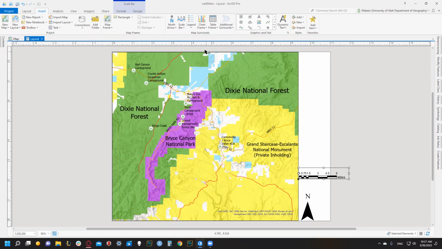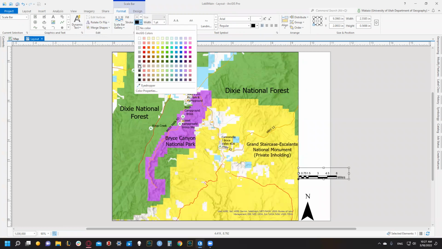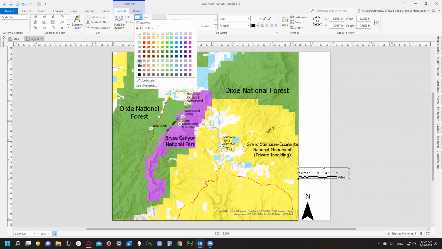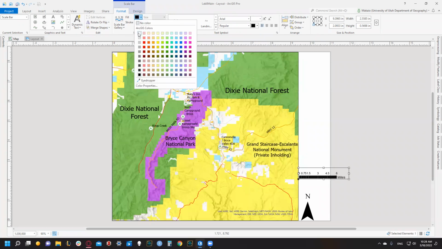We need to modify any black parts of the element to gray 70%. We can see that we have our scale bar banners up top. We have our symbol right here, a scale bar gallery, and our dynamic text. So we're going to change the stroke to 70% gray, and we'll change the fill to 70% gray. Okay, we'll keep that black. No, we'll keep that white.